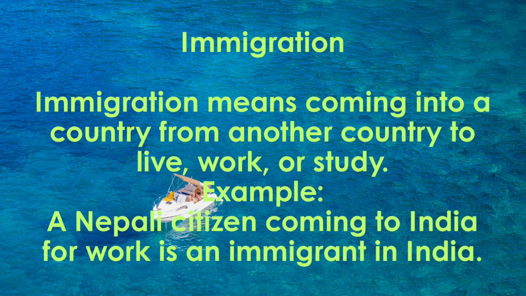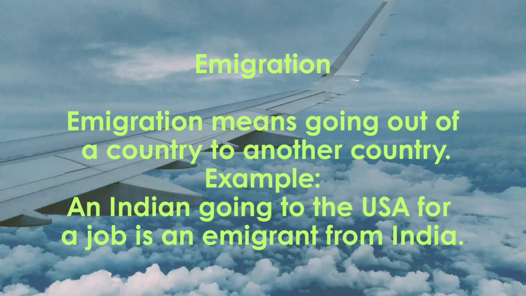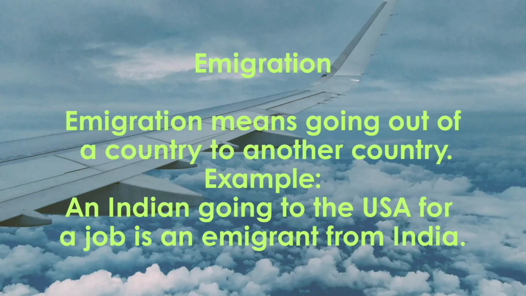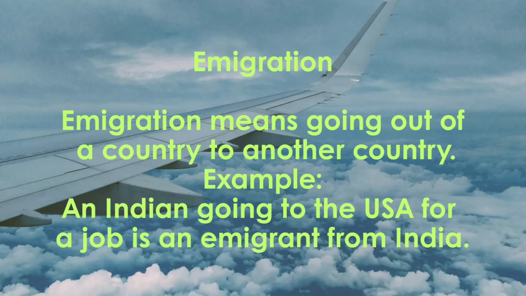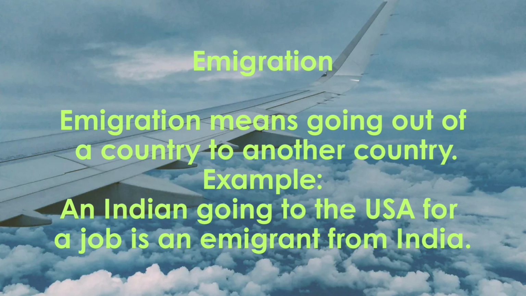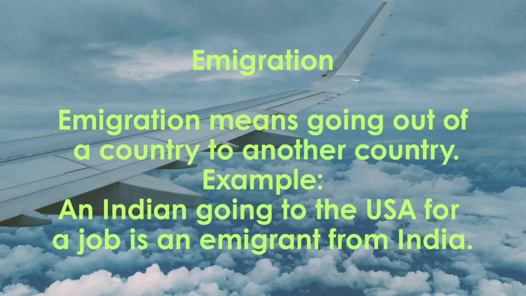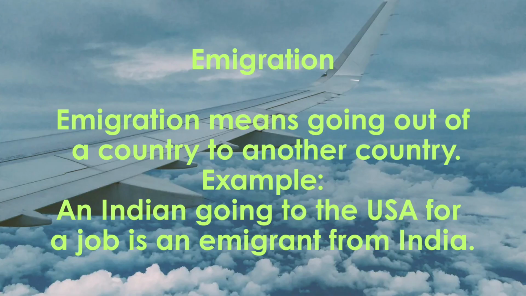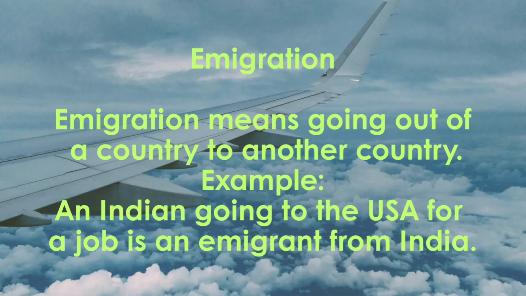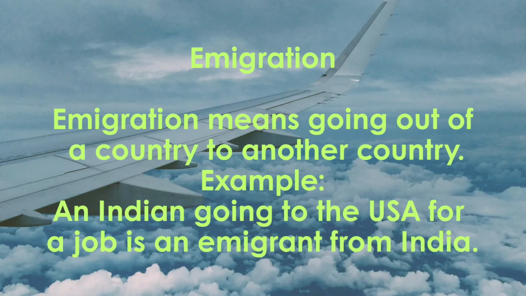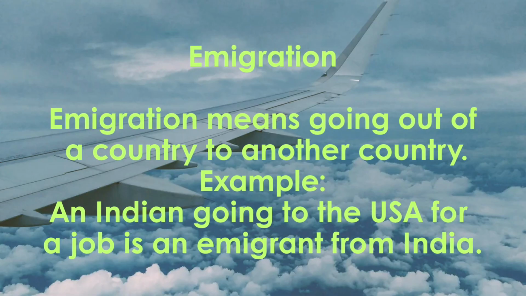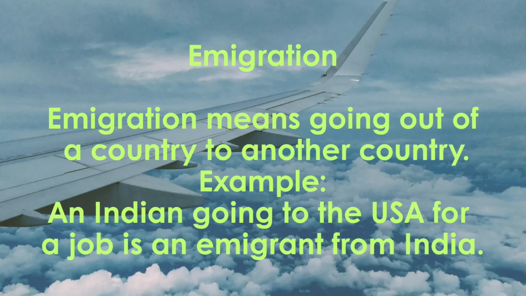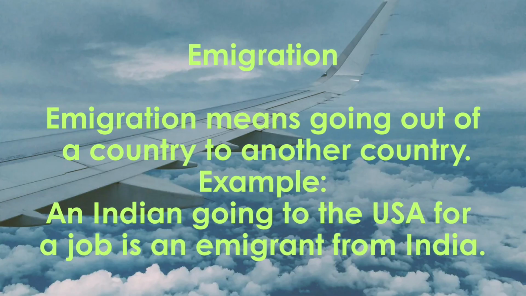Immigration increases the population of the receiving country, while emigration means the movement of people out of a country to another country. For example, when Indians move to countries like the USA, Canada, Gulf countries, or Australia for better employment opportunities, it is called emigration. Emigration reduces the population of the country of origin. In India, external migration is mainly driven by economic opportunities, education, skilled employment, and sometimes political or social reasons.